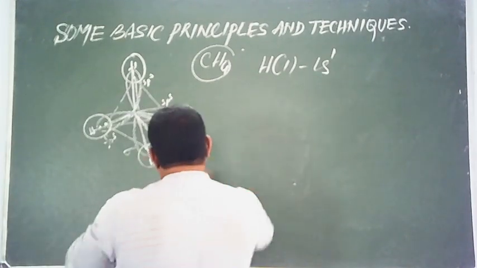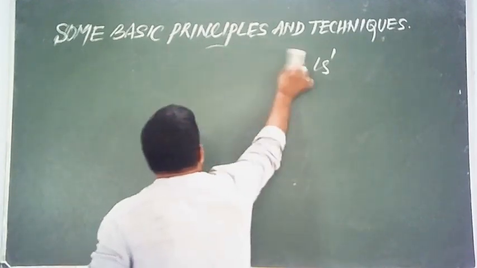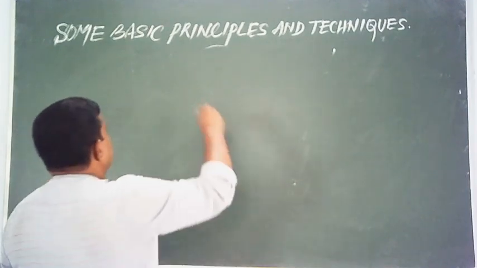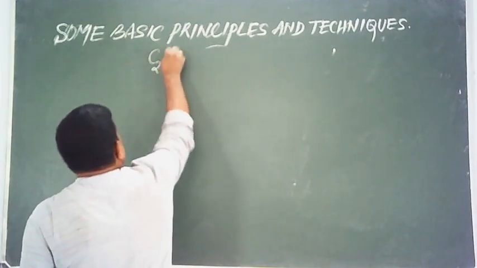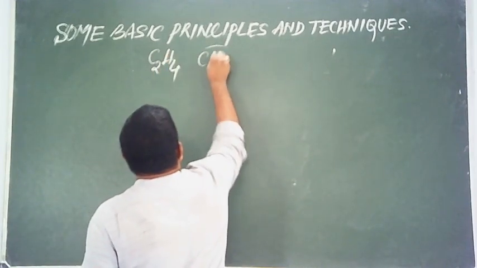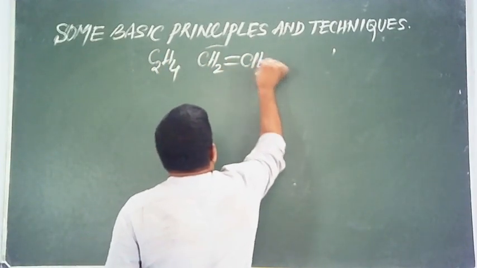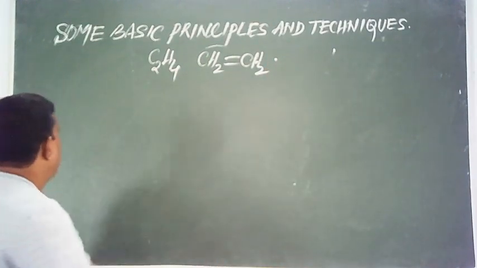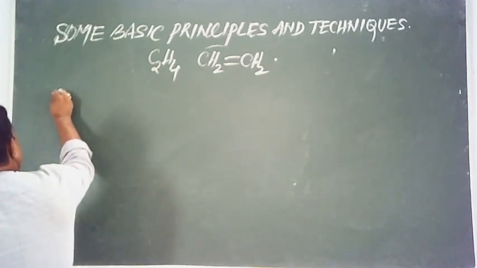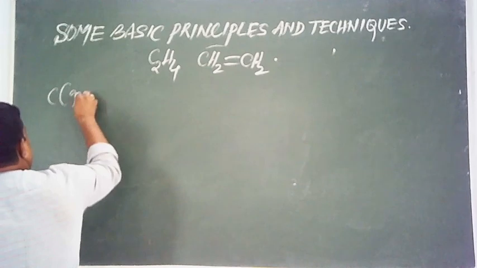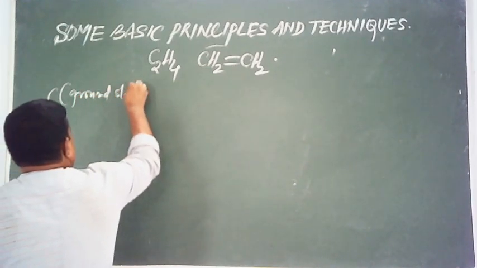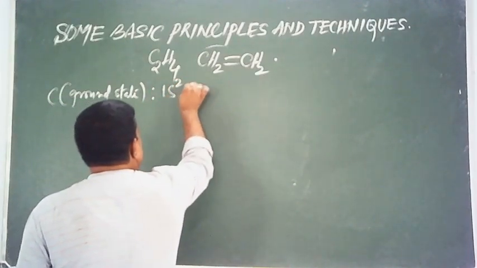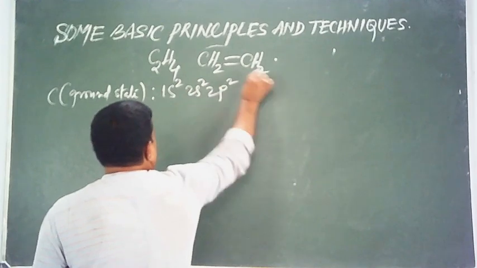Let me explain sp2 hybridization taking ethene as an example. Ethene, C2H4, or CH2 double bond CH2. There are two carbon atoms. Again our job is to write the electronic configuration of carbon in the ground state. What is the electronic configuration of carbon in the ground state? As usual, 1s2, 2s2, 2p2.